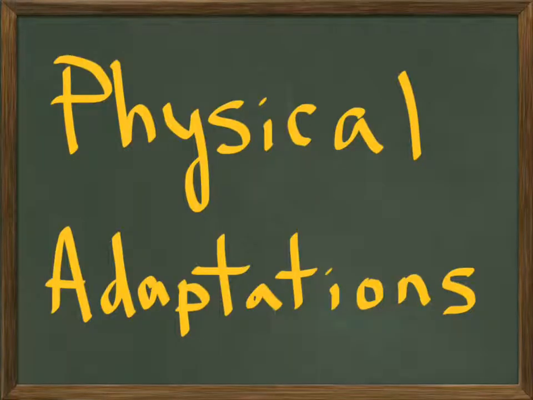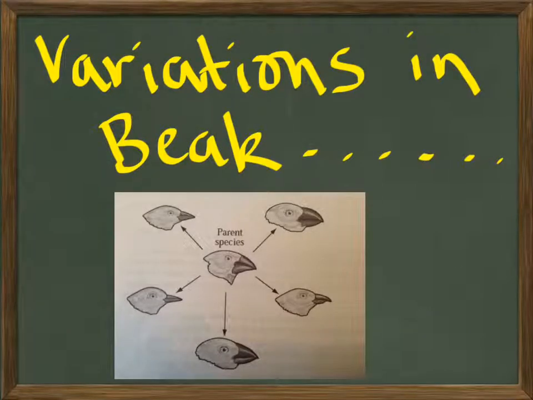Okay, now we're going to talk about physical adaptations. And you've seen this illustration before. These are variations in the parent species beak, but this is a perfect example of physical adaptations.